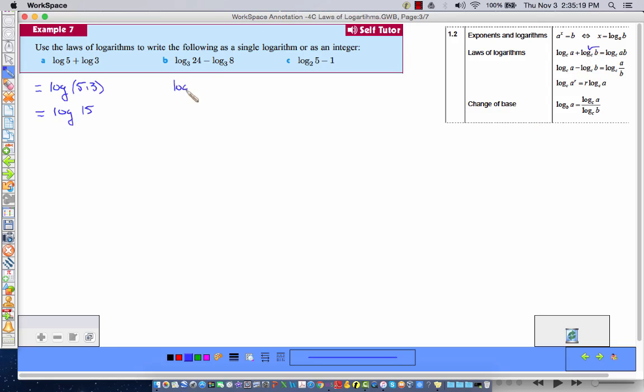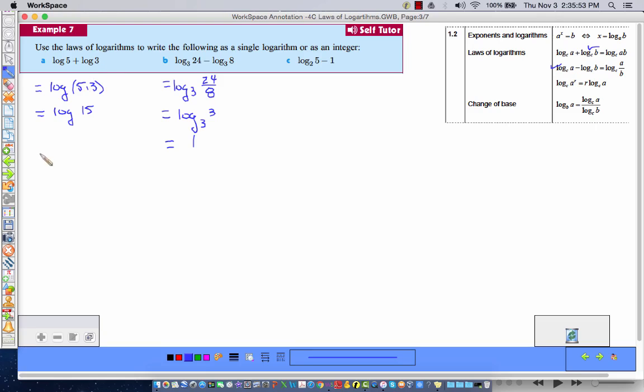Log base 3 of 24 minus log base 3 of 8, since it's subtraction, using this law right here, I can write that as log base 3 of 24 over 8, which is equal to log base 3 of 3. Ooh, I have a logarithm with the same base as the argument, and the power is 1, so that is equal to 1.